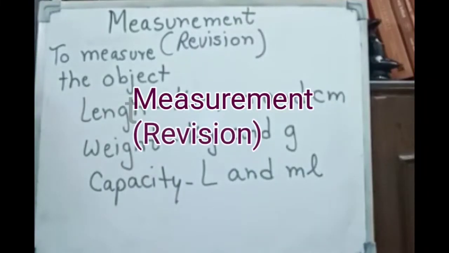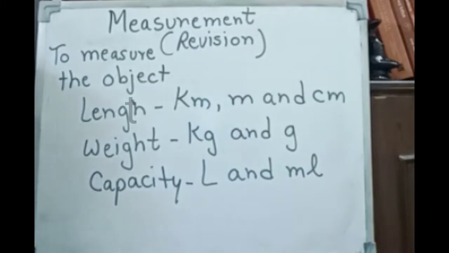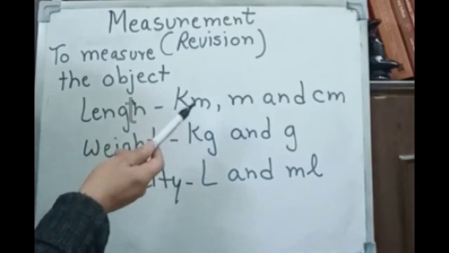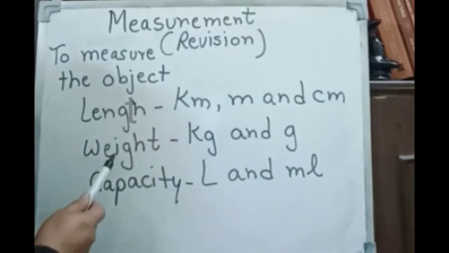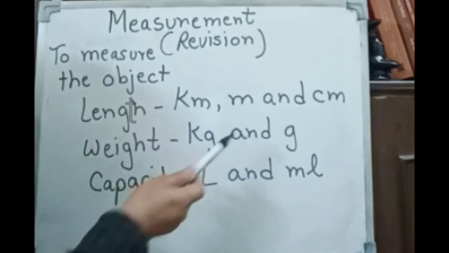Kids, here we have revision of measurement. Measurement means to measure the object. As you all know, measurement of length we have learned, measurement of weight, measurement of capacity. So measurement of length, kilometer, meter and centimeter. Weight, kilogram and gram. Units,